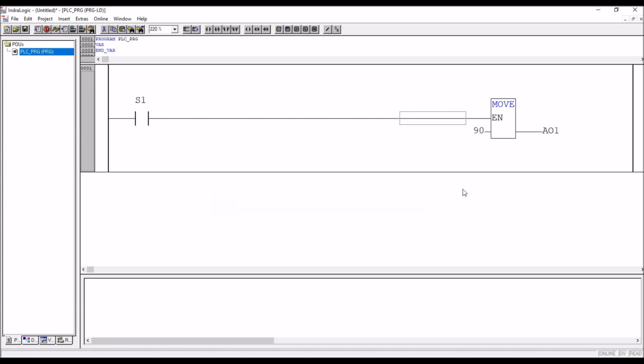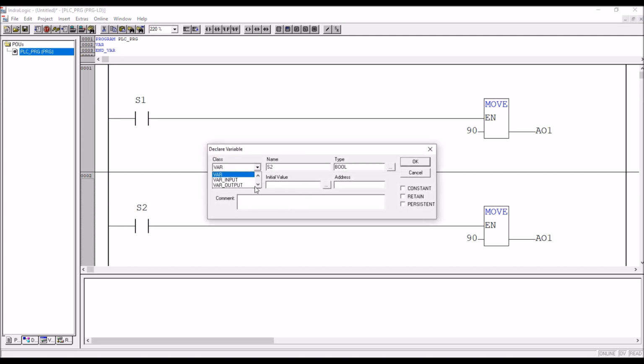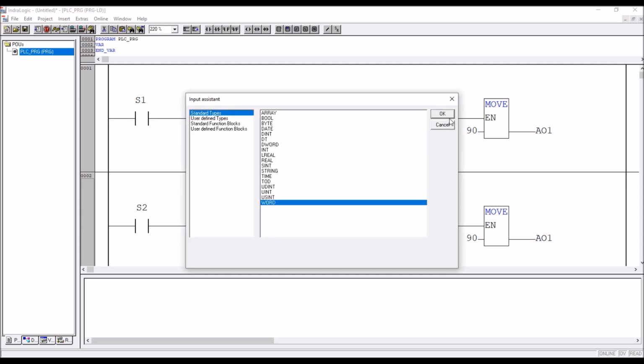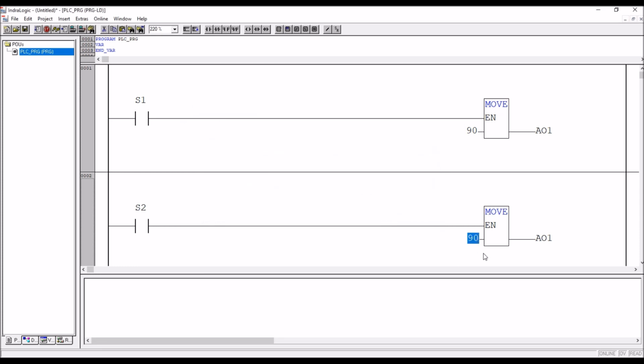So that is analog output 1, and we'll take the same program but a second digital input, that is also a global variable, and that is Boolean, and the address is %IX1.1, and here there is a value, let's say for example 135. Okay, 90 degree and 135. This is a PLC program.